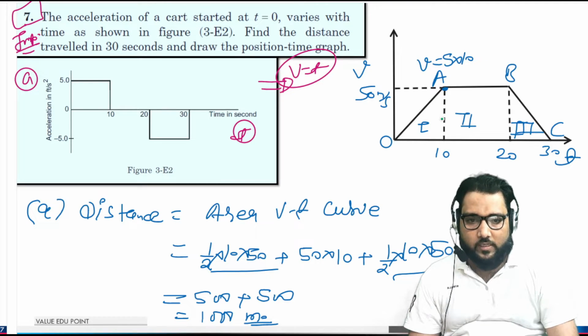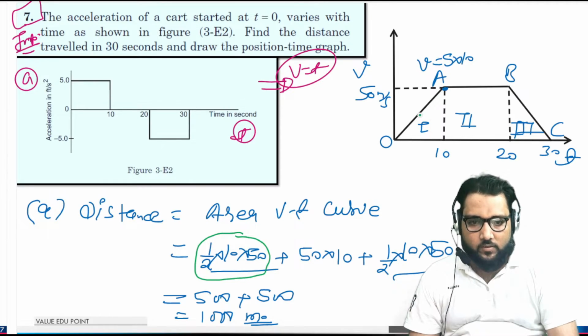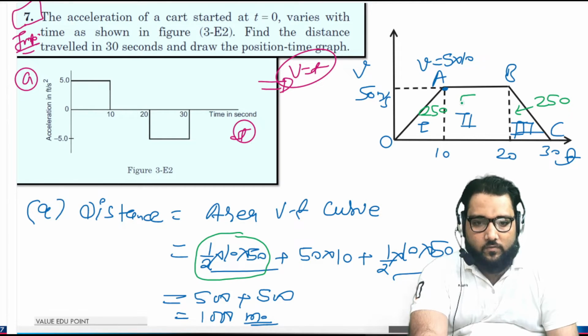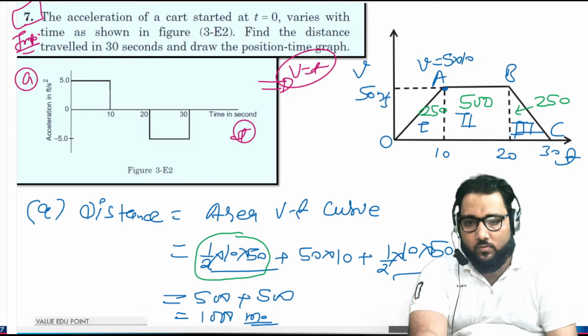So at t equals 10 second, the area of this is 250. When you solve this part you get 250. The area of this is also 250, and the area of this is 50. So we can easily draw the curve.